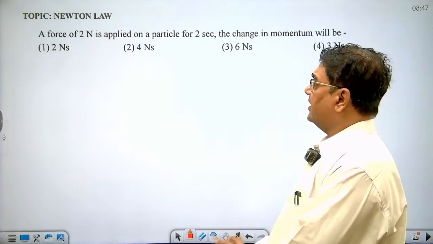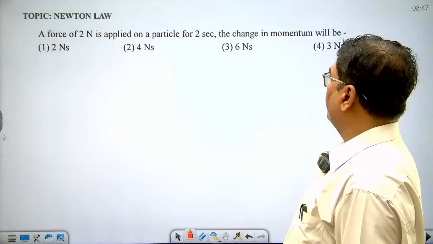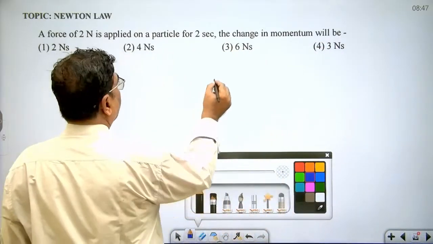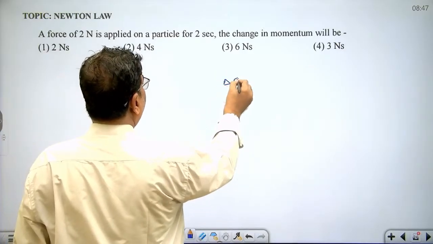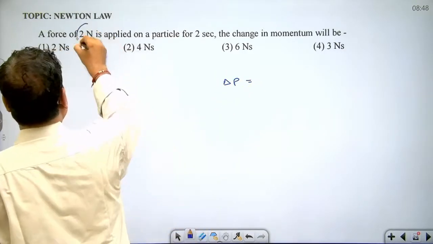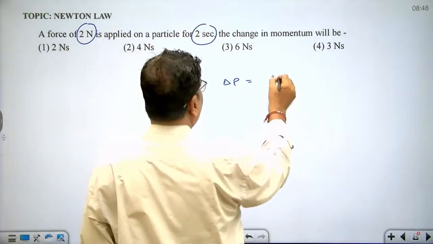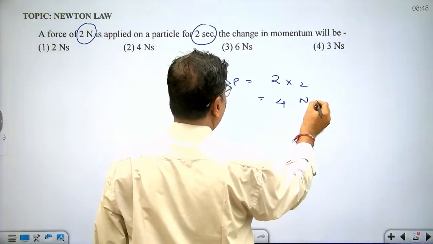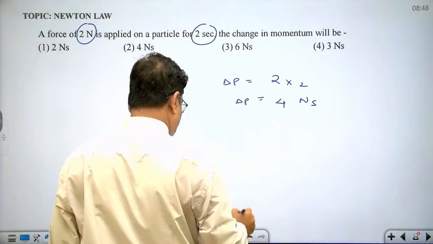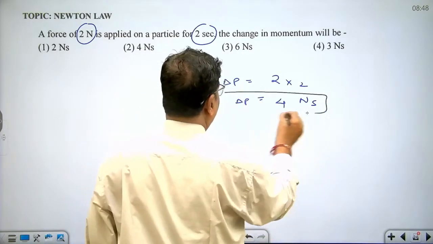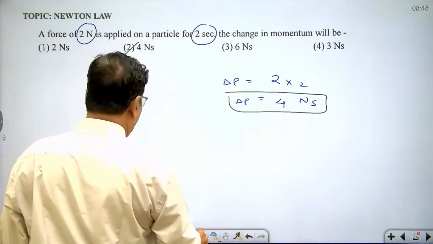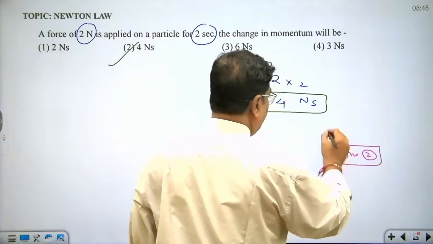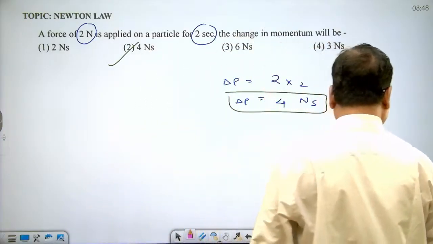Now let's see another question. A force of 2 Newton is applied on a particle for 2 seconds. The change in momentum will be, this is a direct formula based question on Newton's second law. What is change in momentum? Equal to the product of force and time interval. This is 2 into 2, which is equal to 4 Newton second. This is the magnitude of change in momentum. So out of 4 choices, choice number 2 is the correct answer.